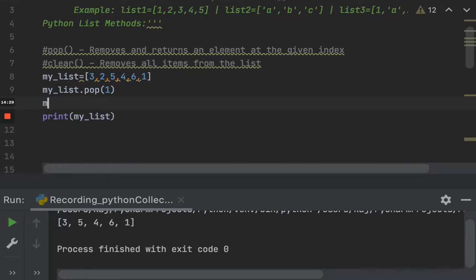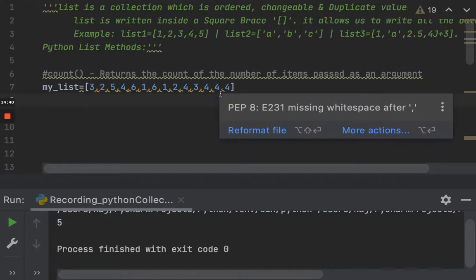And clear basically clears all the elements, so it would be an empty list. It removes all the items from your list.